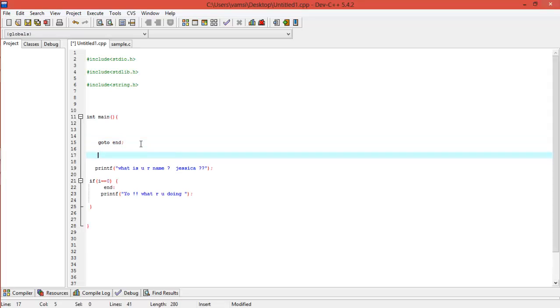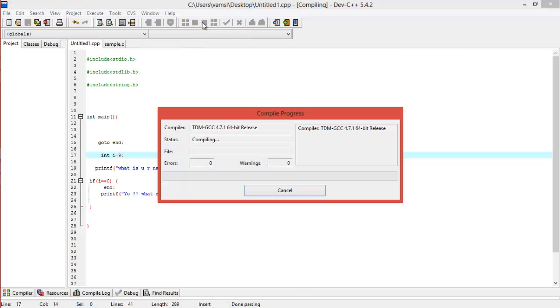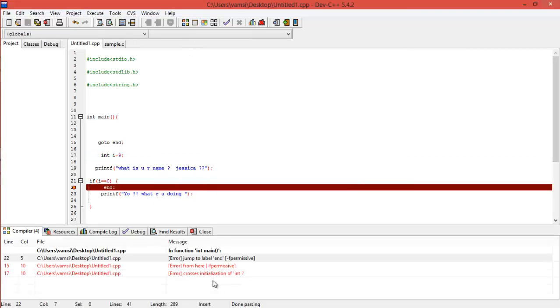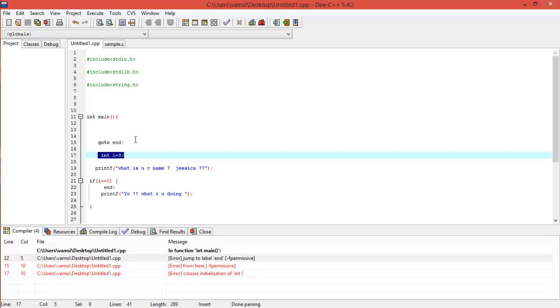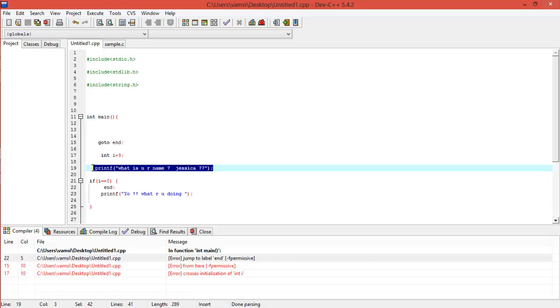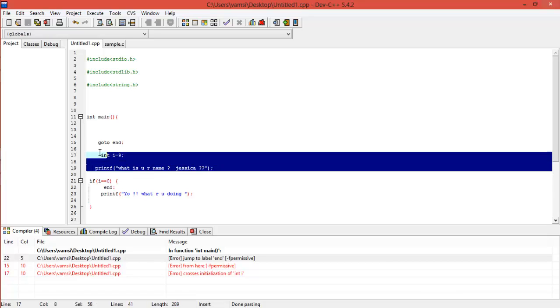Suppose you declared a variable after the goto is executed, then the program will not compile. It will say, see, crosses initialization of the variable, because before we are initializing, we are encountering the goto, right? So this won't be initialized, this won't be printed. See how worst it is. Much of the program code is not even being read.